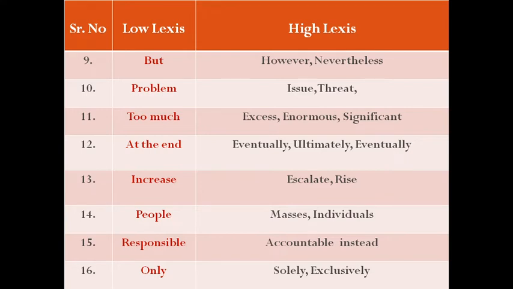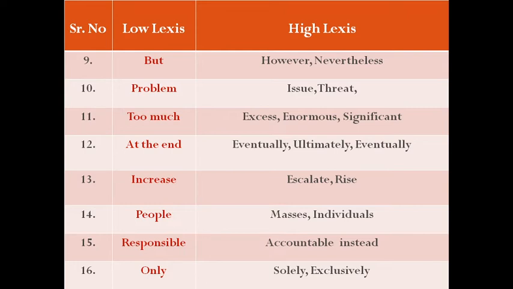See, for every word I am giving you 2 or 3 more solutions, 2 or 3 alternatives. In this way you can score better. If you want to write the word too much, then you can use the word excess, enormous and significant. At the end is a very common word which we use in our essay writing task 2. For this word we can use eventually, ultimately. See, eventually is the better word.